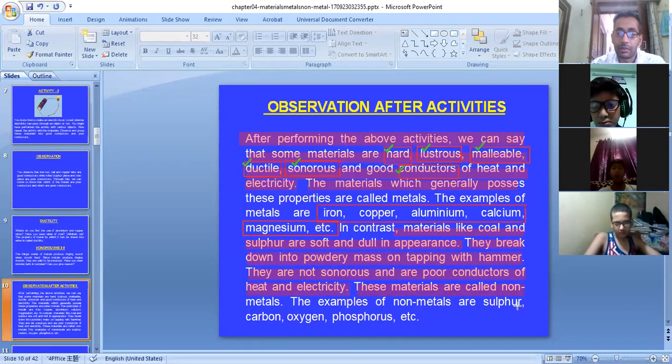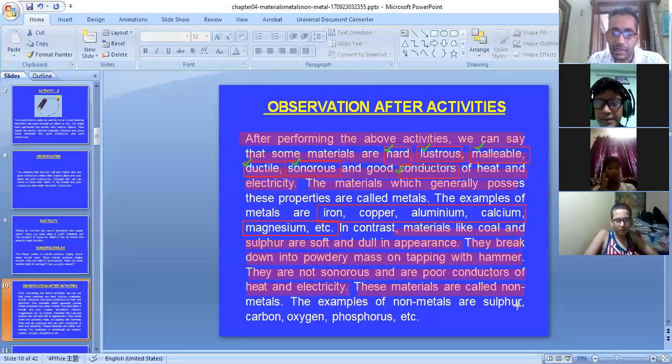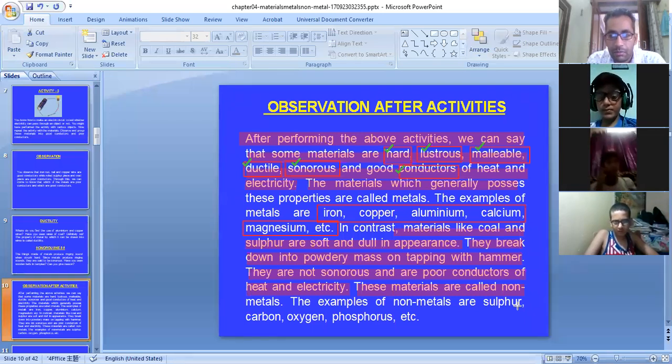I'll tell you the exceptions. Metals are hard, but mercury is a metal and it is liquid in nature. Iodine is a non-metal, but it is shiny in nature. It's lustrous. Similarly, graphite is a non-metal, but it is a good conductor of electricity.